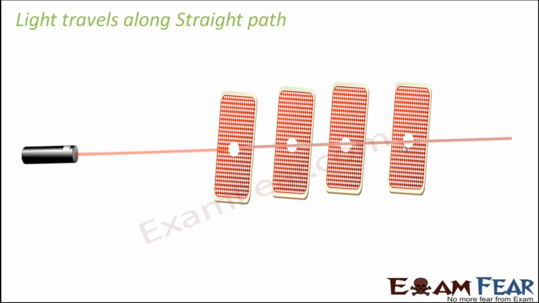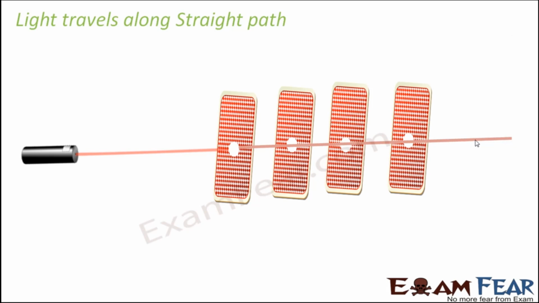Then you put the laser light on these cards, and what do you see? You will see that this light will be clearly seen to be passing through the holes of all the cards. Now you have placed the cards in such a way that all the holes of the cards lie along a straight line. So you will be able to see this laser light coming out of the last card very clearly.